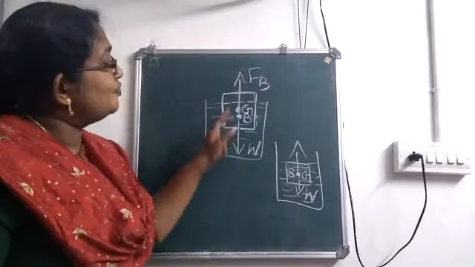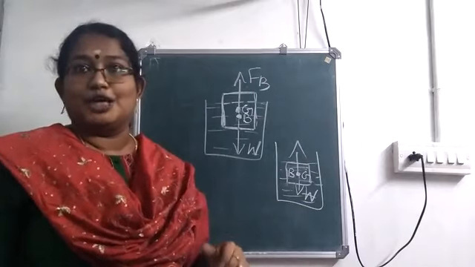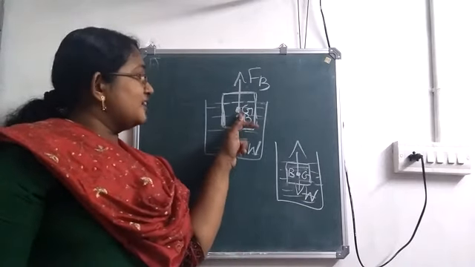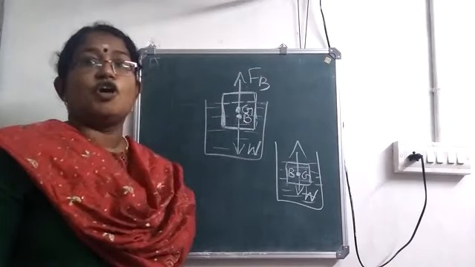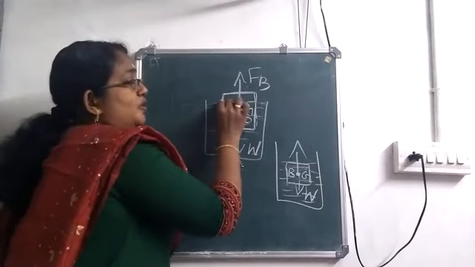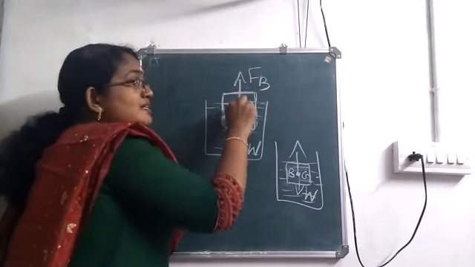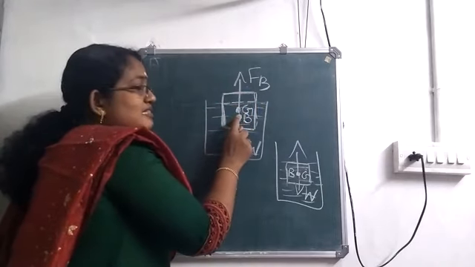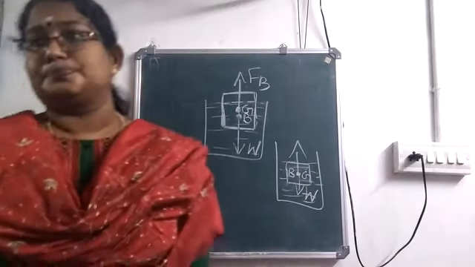But in the case of a body floating with some part of the body outside the liquid, then center of buoyancy will be the center of gravity of the immersed part of the body. So only this much part of the body is underwater. What is its center of gravity? What is the exact center of that? There we will be having the center of buoyancy.